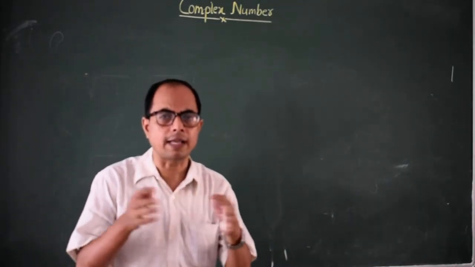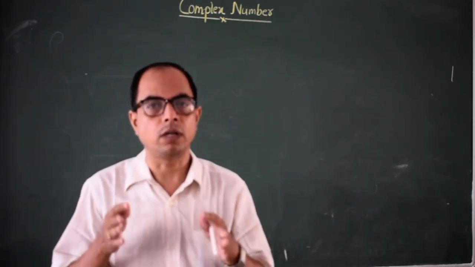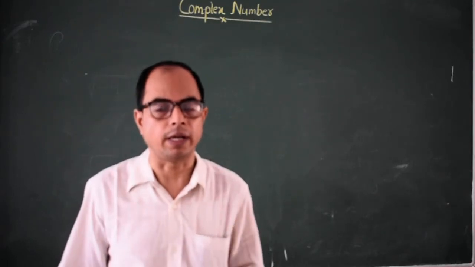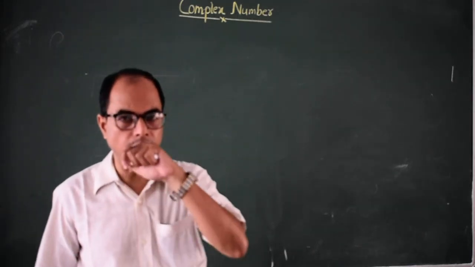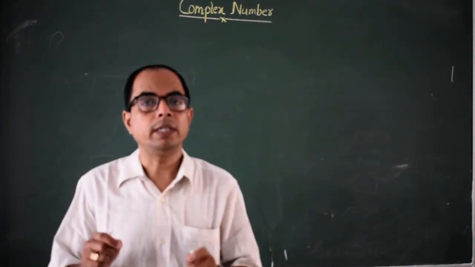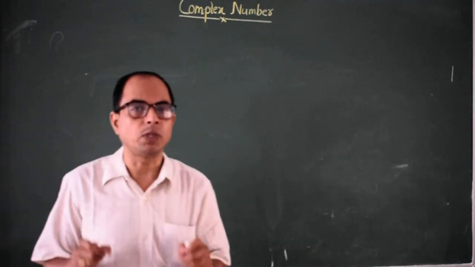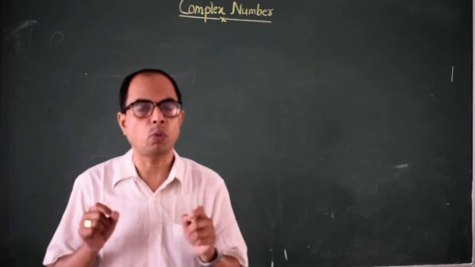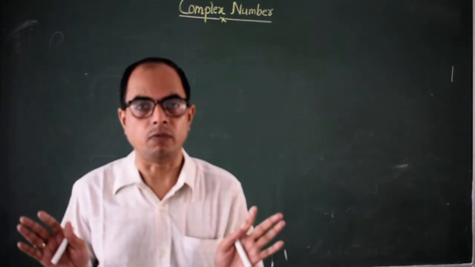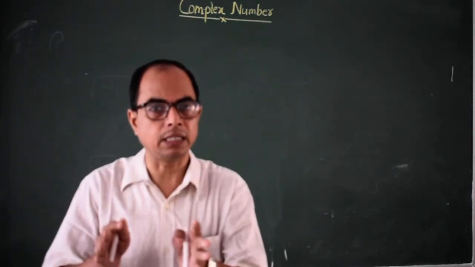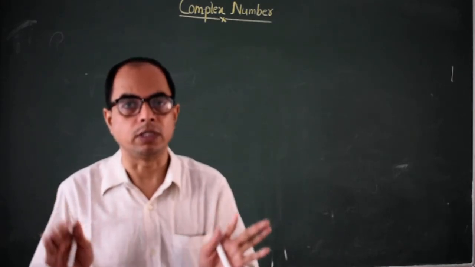All the rational numbers, irrational numbers, integers, fractions, whatever you have read till class 10, clear? Those numbers are called real numbers. Now, what is an important property of real numbers? An important property is that the square of any real number is always positive, whether the real number is negative or positive.